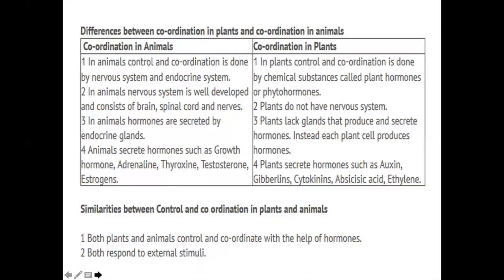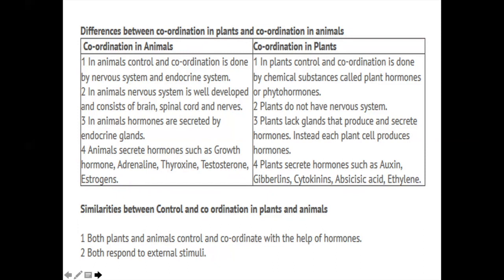Let us study the differences between coordination in animals and coordination in plants. So we all know very well now that in animals, the coordination is mainly done by the nervous system and the endocrine system, whereas in plants, it is mainly done by the phytohormones. The nervous system of an animal consists of the brain, the spinal cord, and the nerves. Plants do not have such a system.